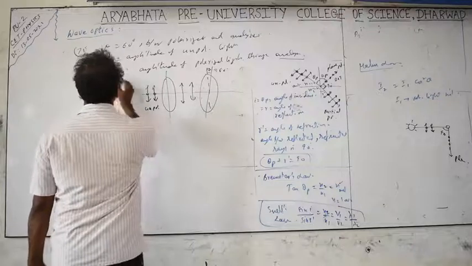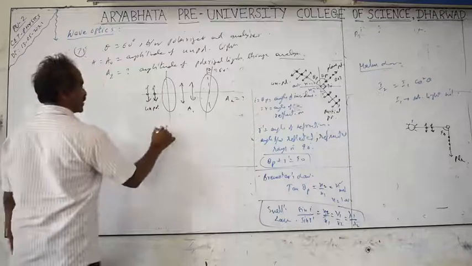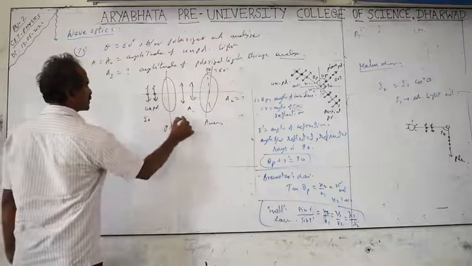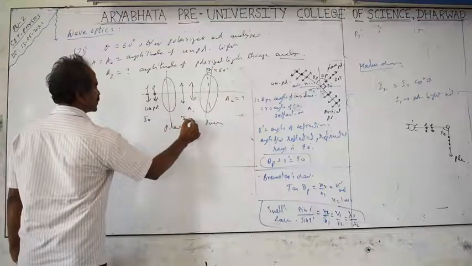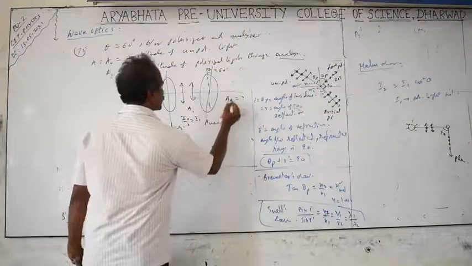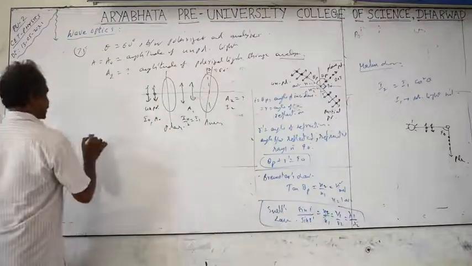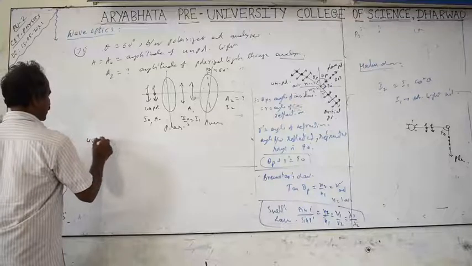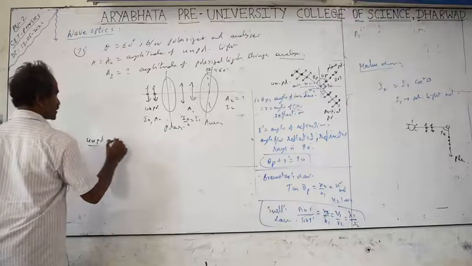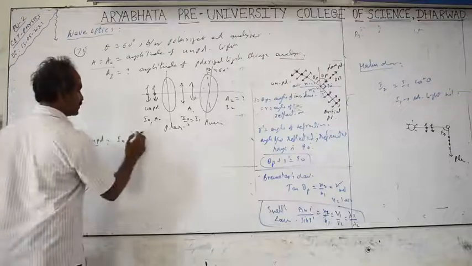We will take it as A2. This is A1, this is A2; how much is A2? This is a polarizer, this is an analyzer. The intensity here is I0, which becomes I0 by 2, that is I1. The amplitude is A0. Here apply the Malus law. Intensity is I2. First take the unpolarized light, that is for the polarizer. The unpolarized light intensity I naught is proportional to A naught square. A naught is given as A for us. At the end we modify that.